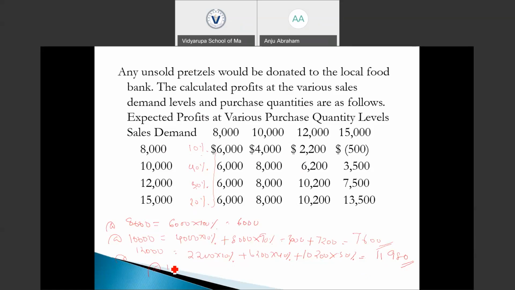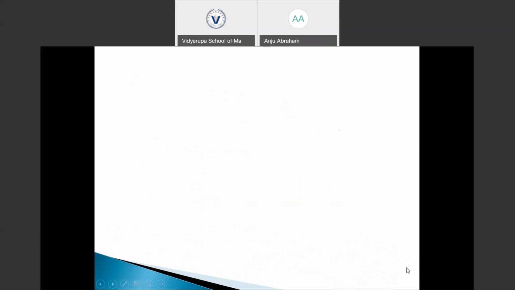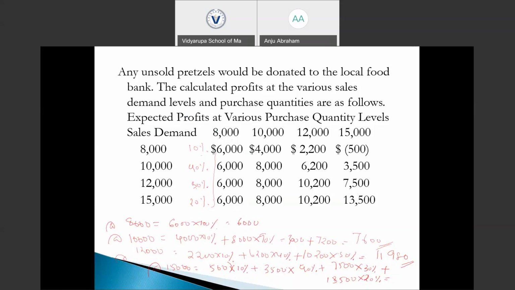And at 15,000, our expected profit would be negative 500 into 10% plus 3,500 into 40% plus 7,500 into 30% plus 13,500 into 20%, which will be 6,350.